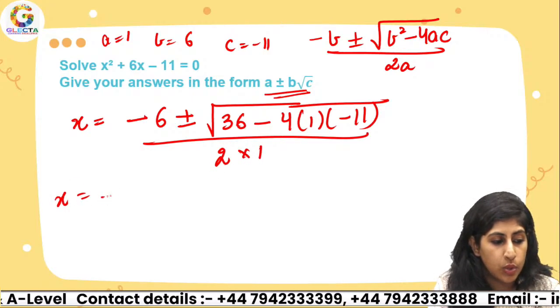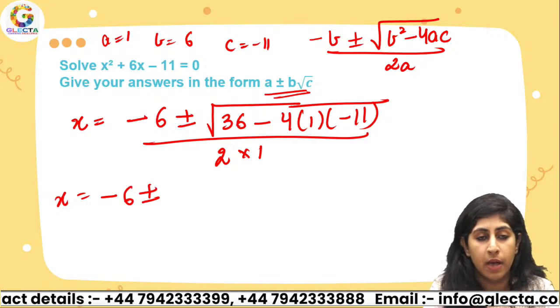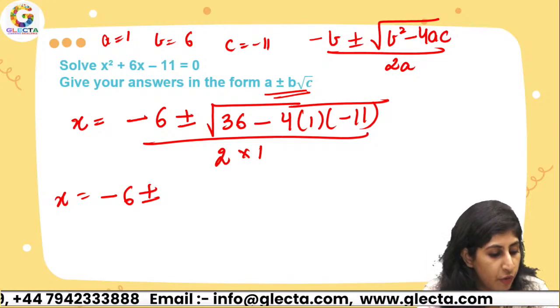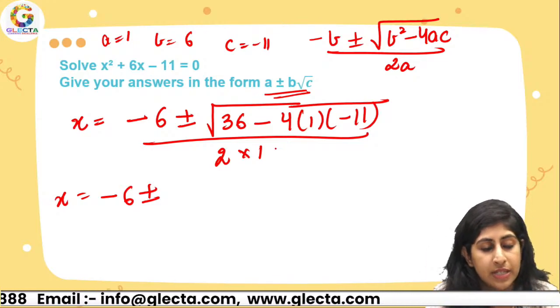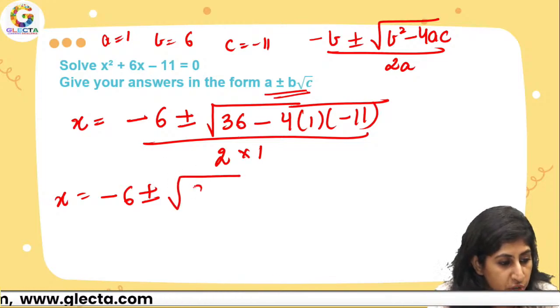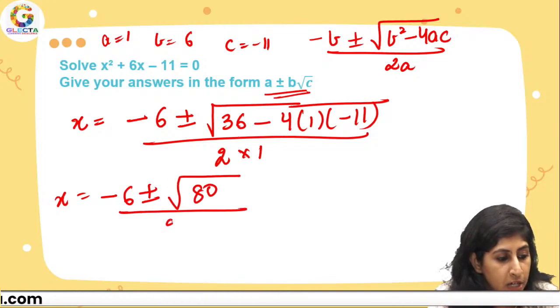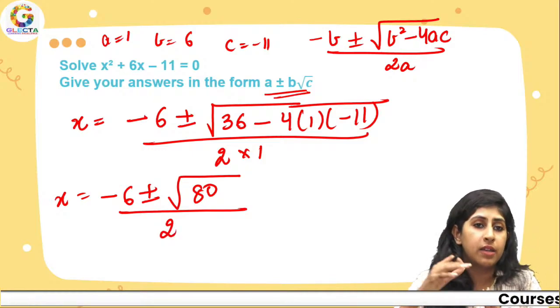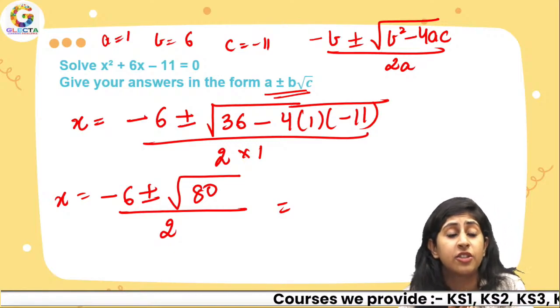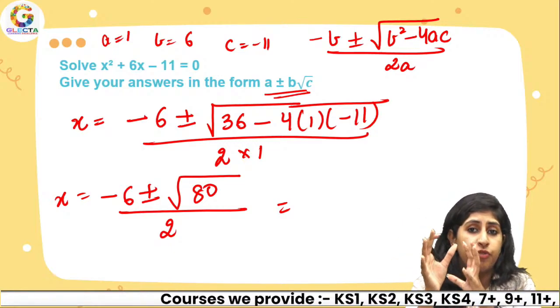So x equals negative 6 plus minus square root of 36 plus 44. That's going to give you 36 plus 44. When you solve it, you'd be getting square root of 80 divided by 2. But in my question, I have to always give the answer in simplest form, right?